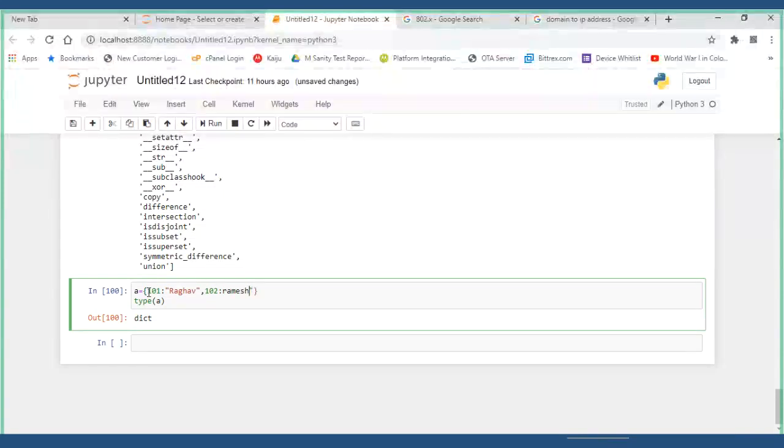Make sure a string is put in quotes only, single, double, or triple quote, whichever you want. 103 is Siddharth.